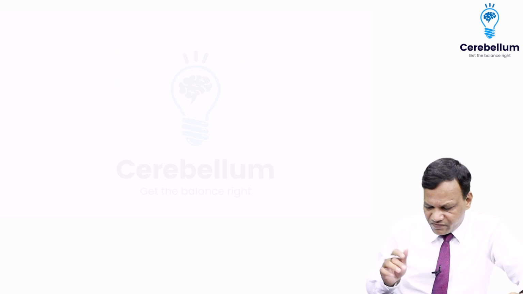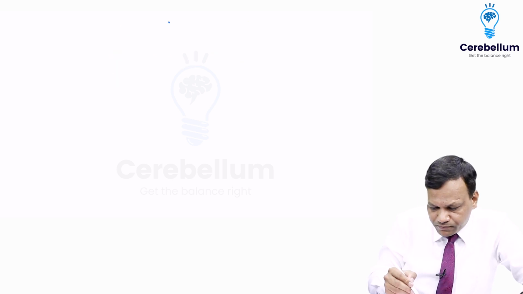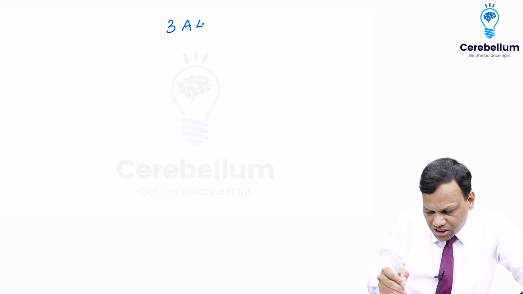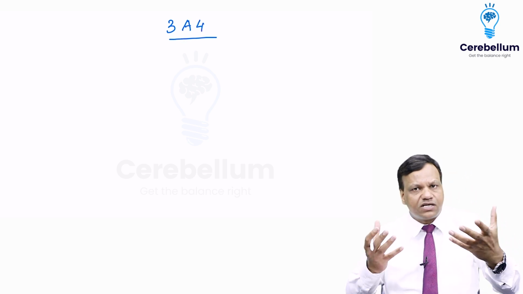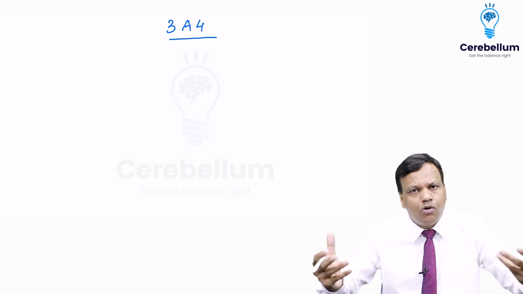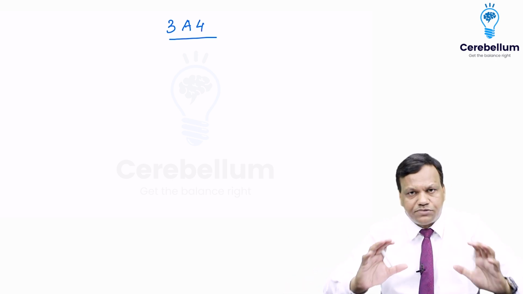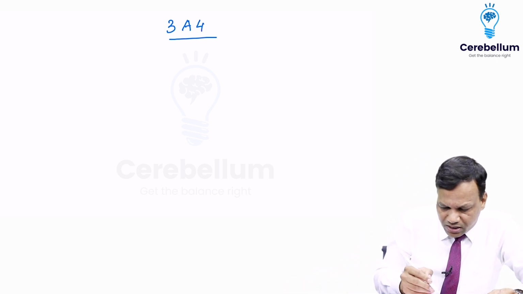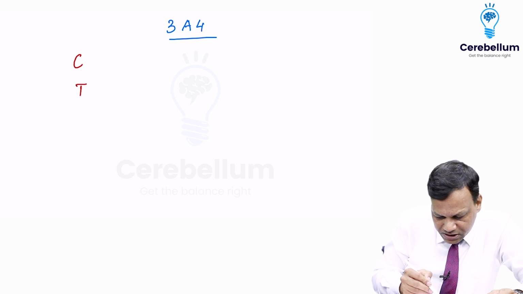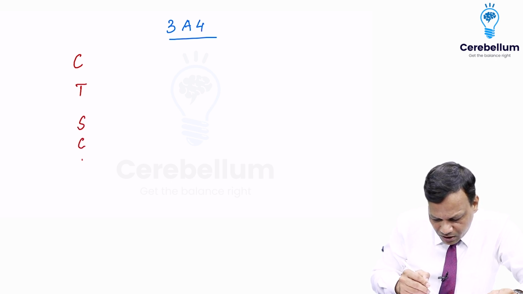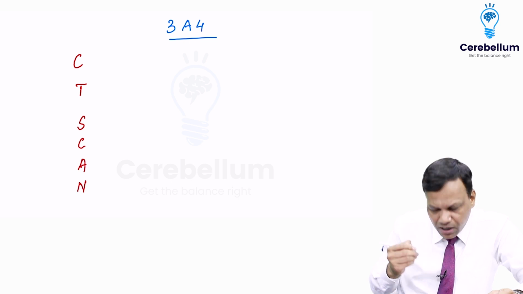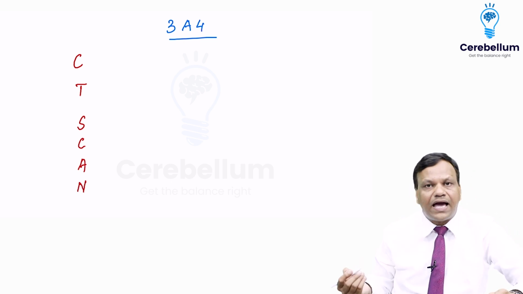So starting with CYP3A4. The drugs which are metabolized by CYP3A4, we discussed around 50% are metabolized. So plenty of drugs are there, but you need to remember which are important for MCQs. And these drugs you can remember as CT scan. The drugs metabolized by CYP3A4 are remembered as CT scan.